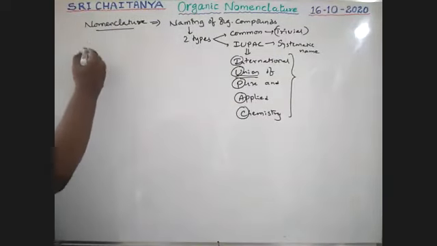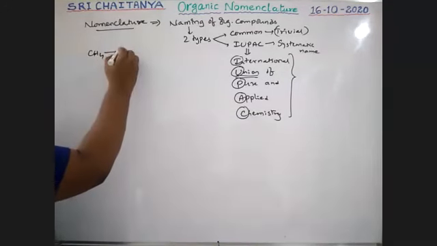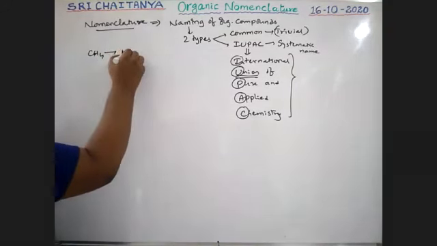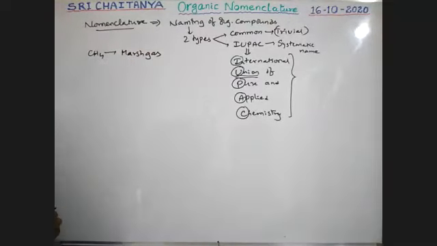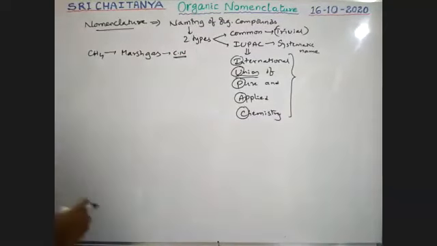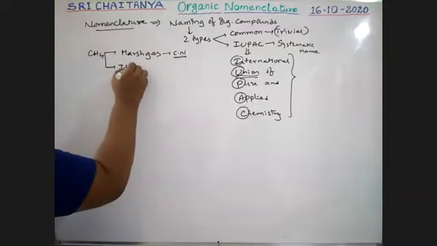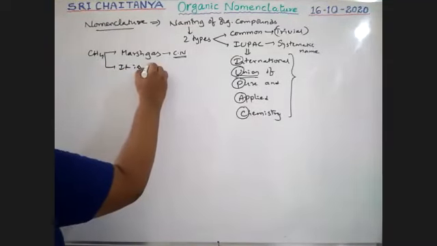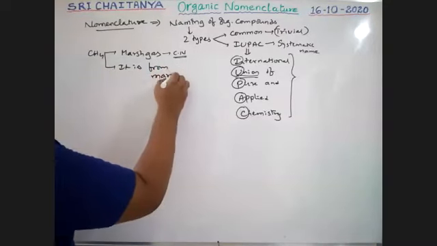See, boys, CH4. It is generally called marsh gas. Why, sir? It is a common name, boys. Because it is from marshy soil.